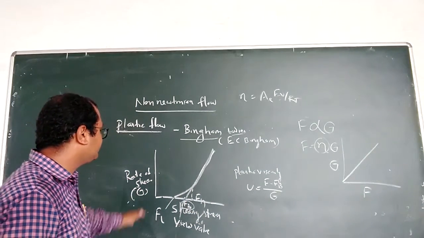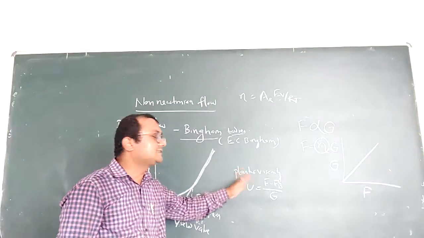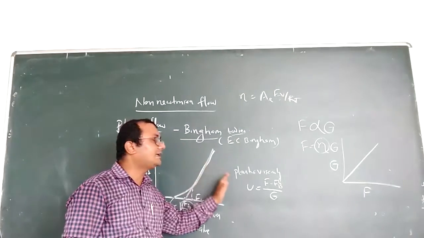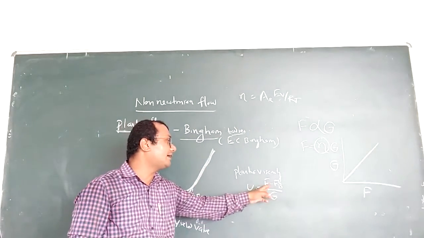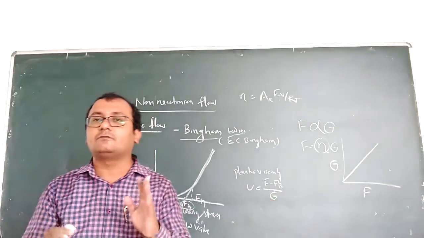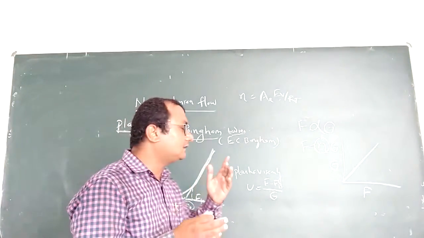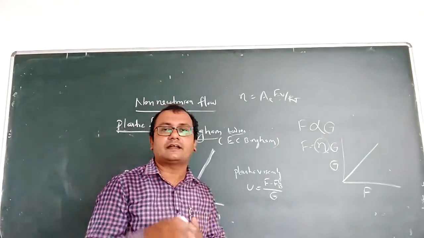The viscosity is also known as plastic viscosity. From the slope of this graph we get plastic viscosity. That is your U is equal to F minus FB divided by G. When you take a suspension and apply shearing stress, it is not similar to the rate of shear.